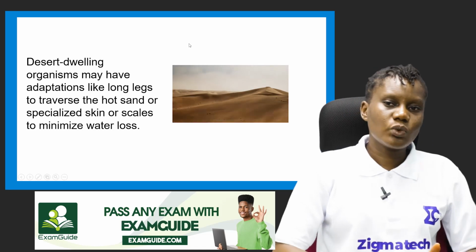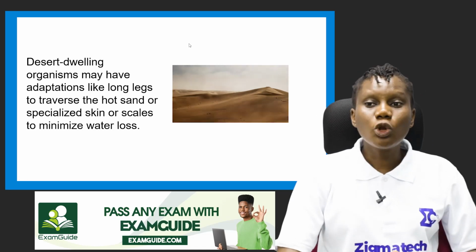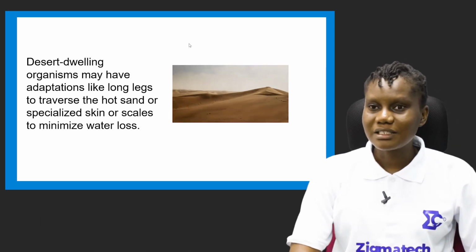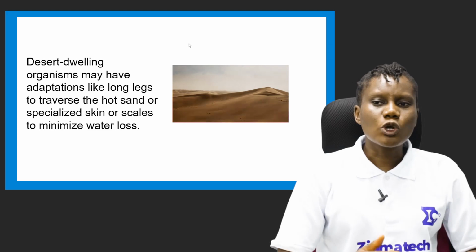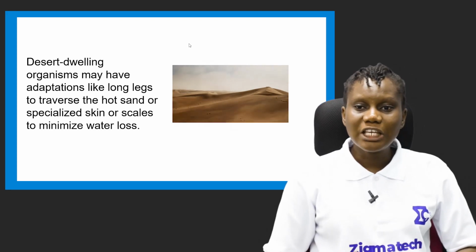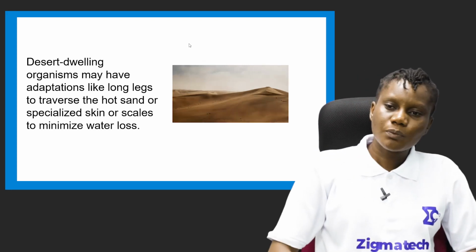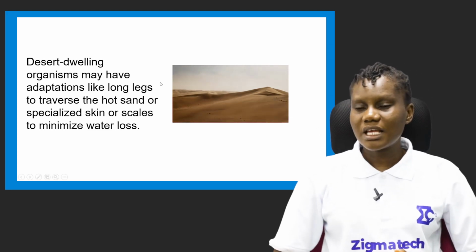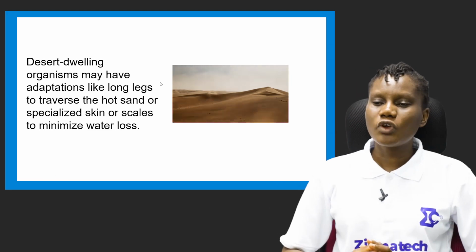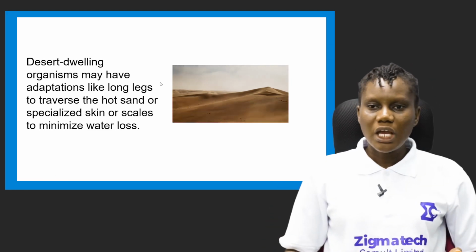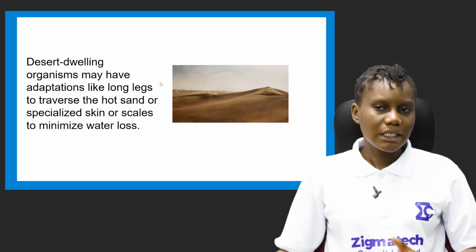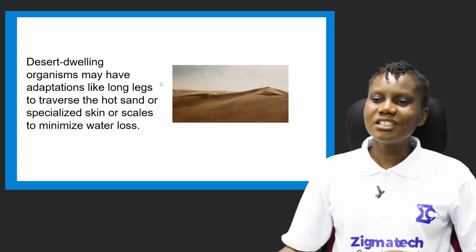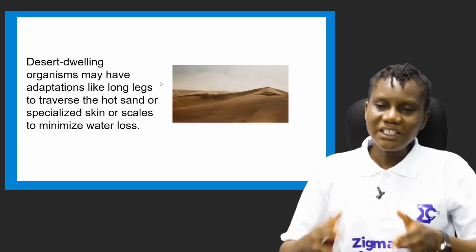And the next is that desert dwelling organisms may have adaptations like long legs. When we're talking about long legs, you have the camels. Camels' legs are very long, to traverse the hot sand, or they have specialized skin or scales to minimize water loss, because in that place they don't have ready access to water, so they have to find a way to survive in that environment. One of the adaptations is having long legs, so as they walk through the hot sand, the long legs are an advantage to them.